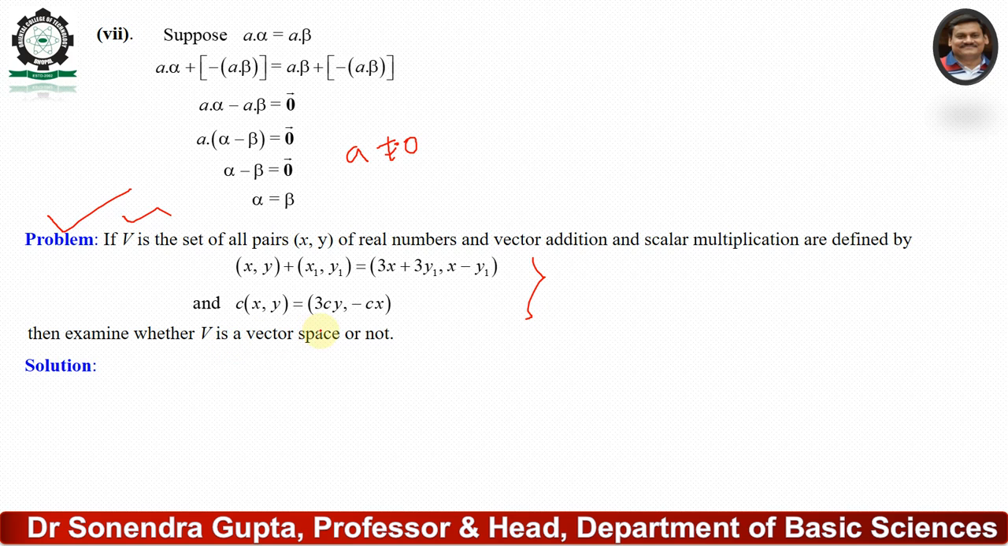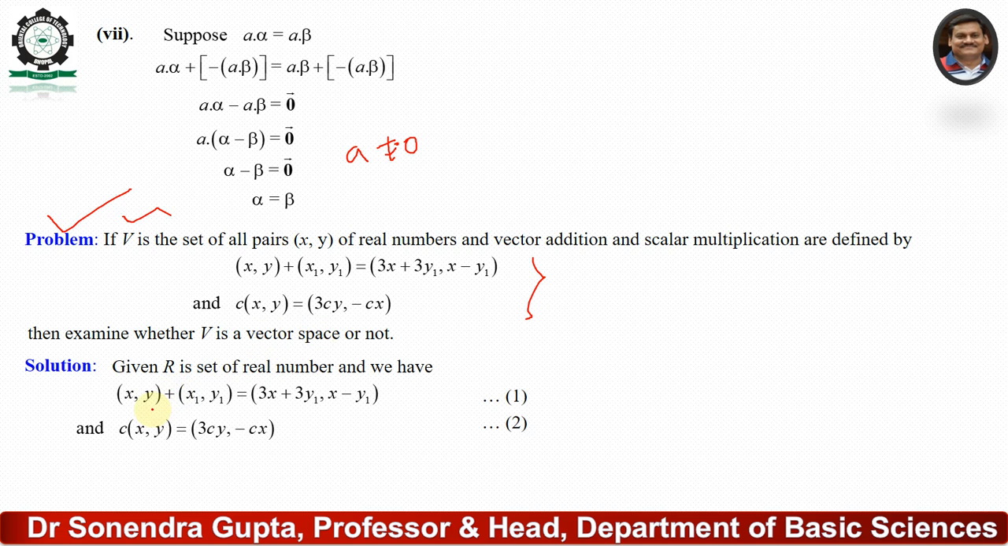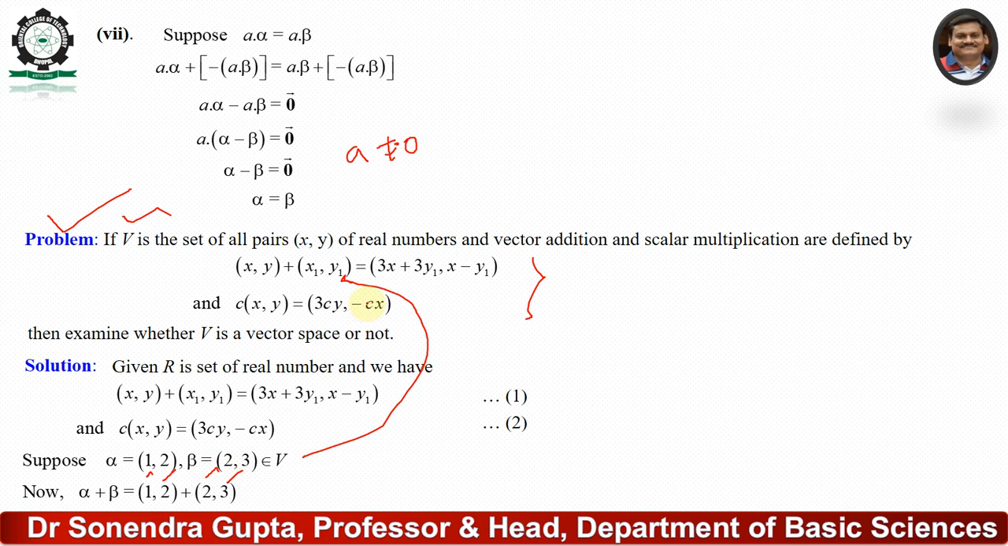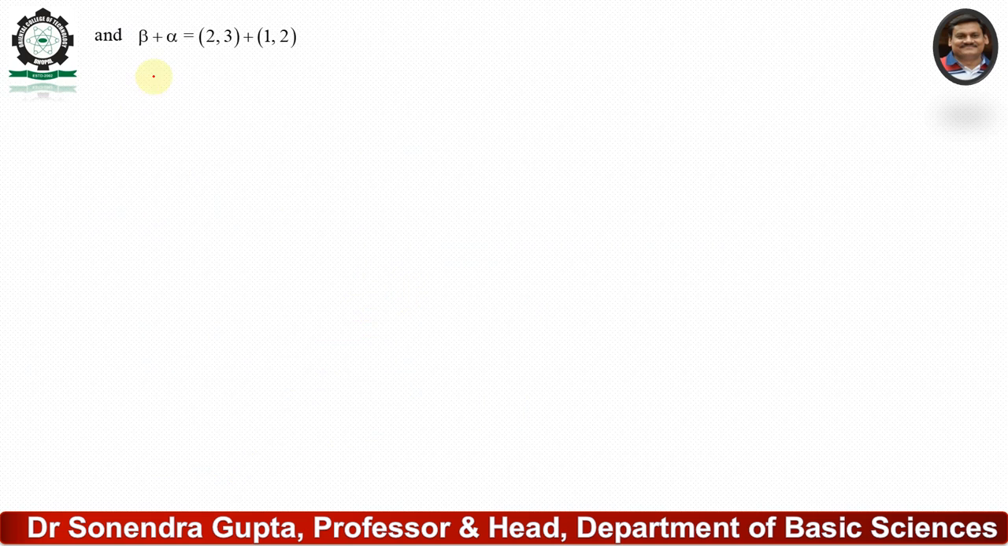So we assume some numbers, because R is the set of real numbers. Suppose alpha equals (1, 2) and beta equals (2, 3). Now we can apply this condition here. Alpha plus beta equals (1, 2) plus (2, 3), where this is x and y, and this is x1 and y1. Now we can write beta plus alpha equals (2, 3) plus (1, 2). It means 3 into 2 plus 3 into 2, 2 minus 2, that means (12, 0).